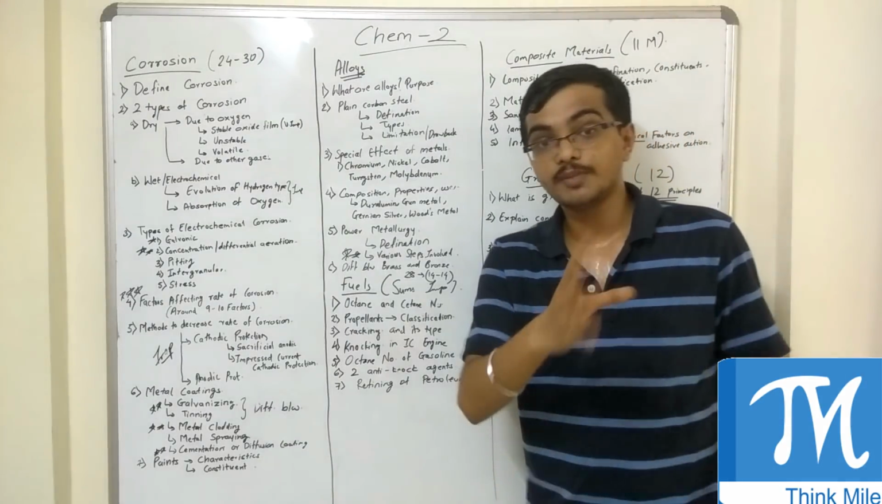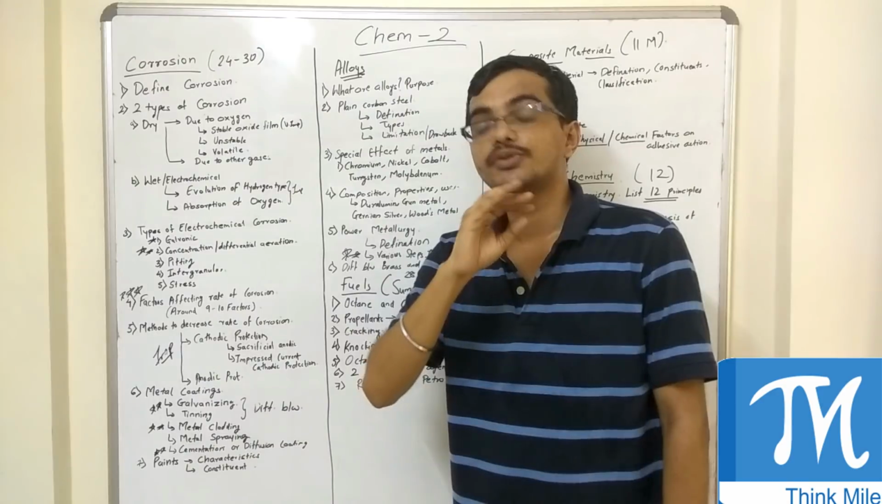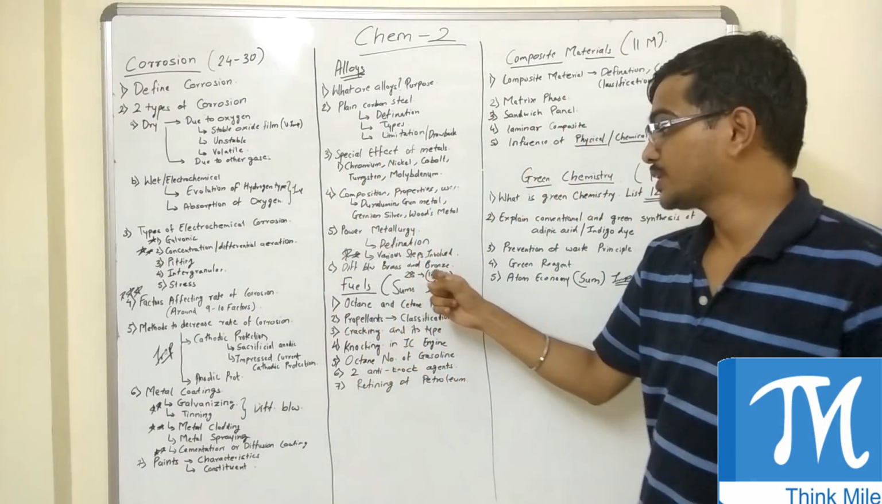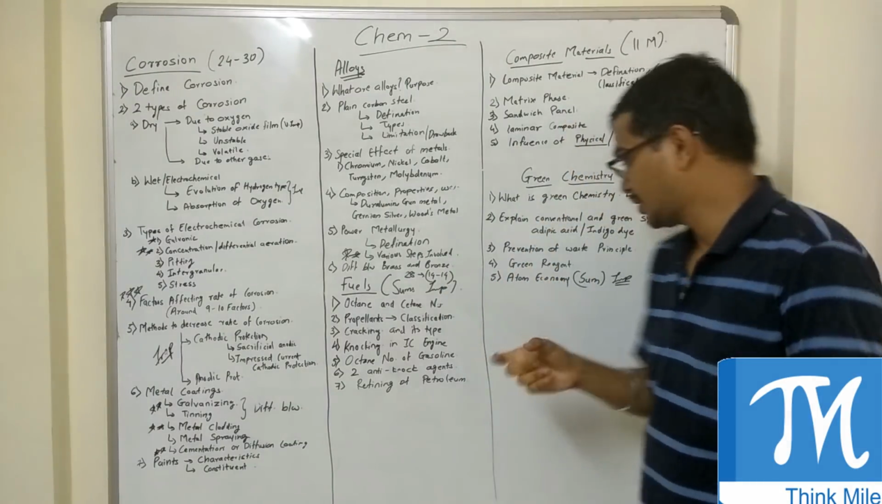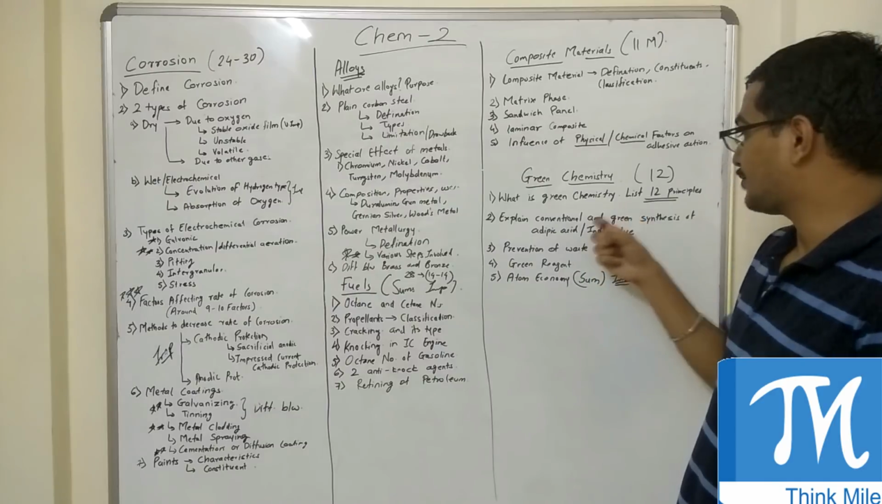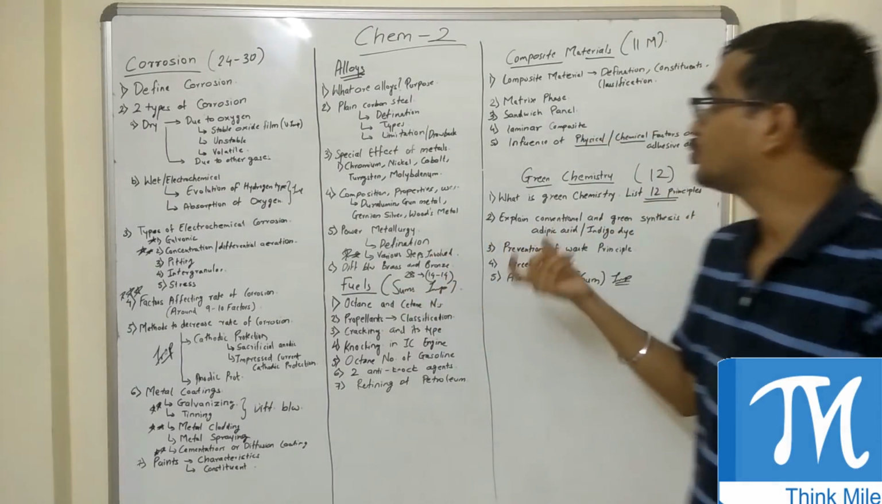From the clearing point of view, what I suggest is do corrosion properly. You should not skip corrosion. Once you are done with corrosion, come to fuels. Do fuel sums properly. Do the sum of atom economy properly. Explain conventional and green synthesis of adipic acid, indigo dye, or the third one. Do that properly.